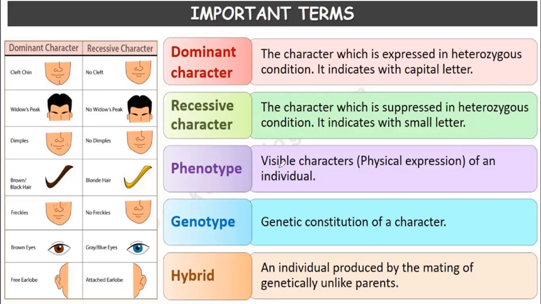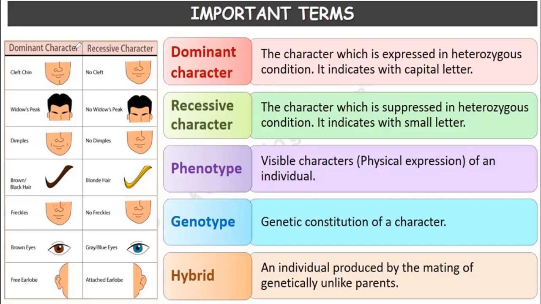Then there is phenotype: the visible character, physical appearance, or expression of an individual is called phenotype. Now, what is genotype? The genetic constitution of a character is called genotype. The next word is hybrid. An individual produced by mating of genetically unlike parents is called a hybrid.